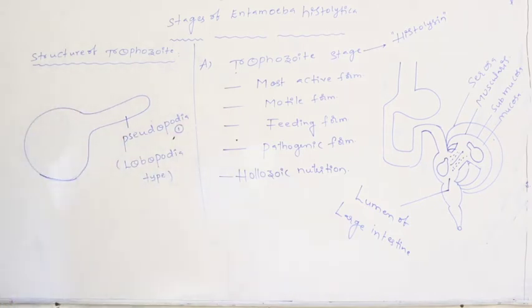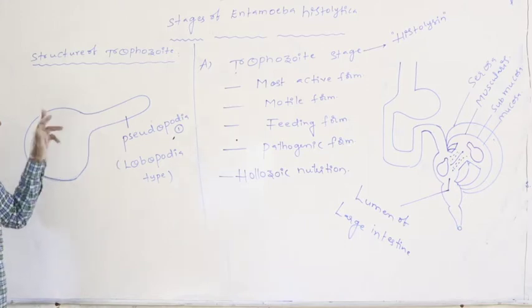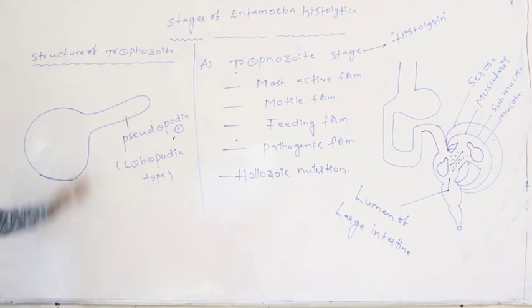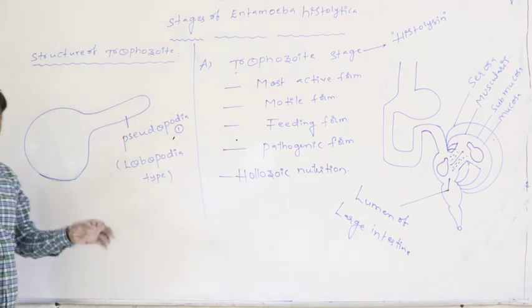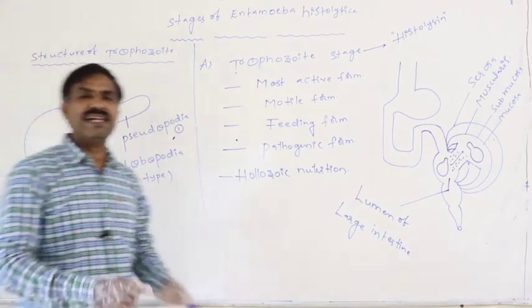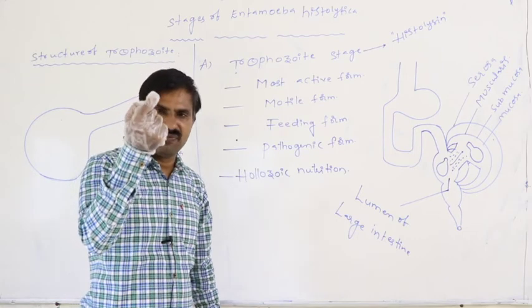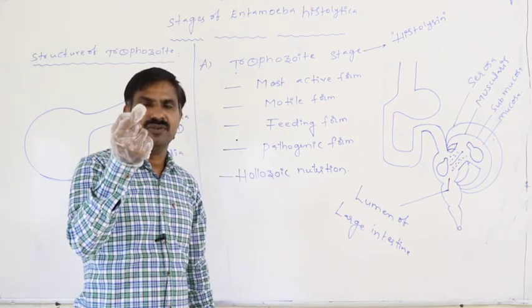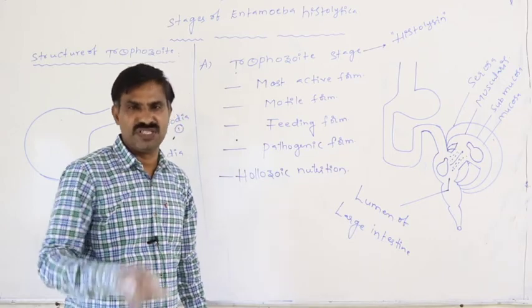What is the meaning of pseudopodia? It is an outgrowth formed from the trophozoite, which looks like a finger and is useful in movement, like our foot.